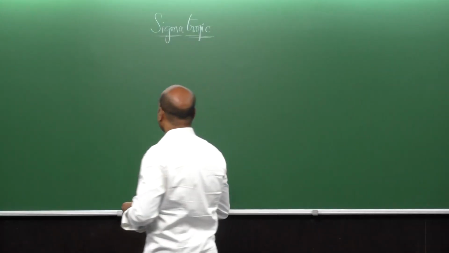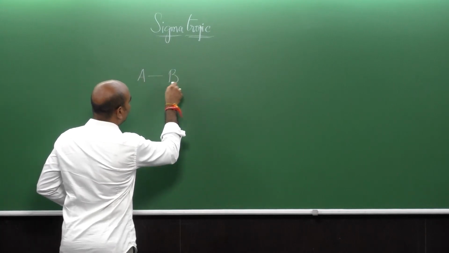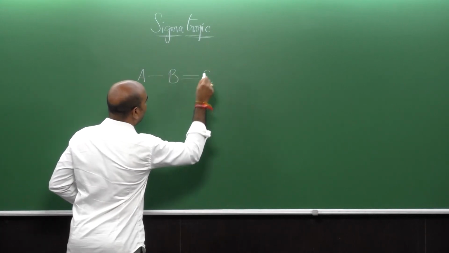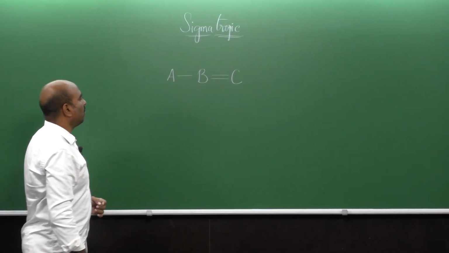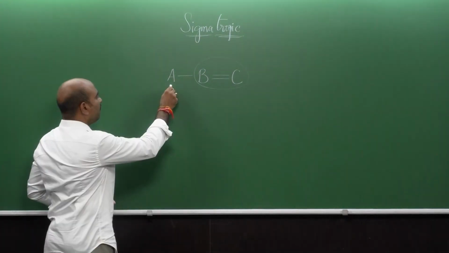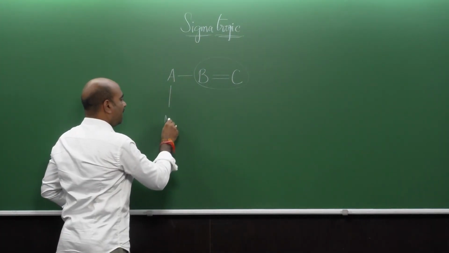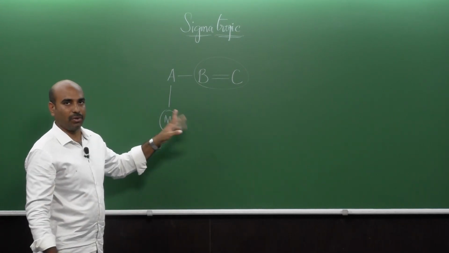If you look into this example where A is connected to B, and B and C are connected to each other via a double bond, this is the unsaturated part of the molecule. A is connected to M, which is nothing but a migrating atom or a group, right.